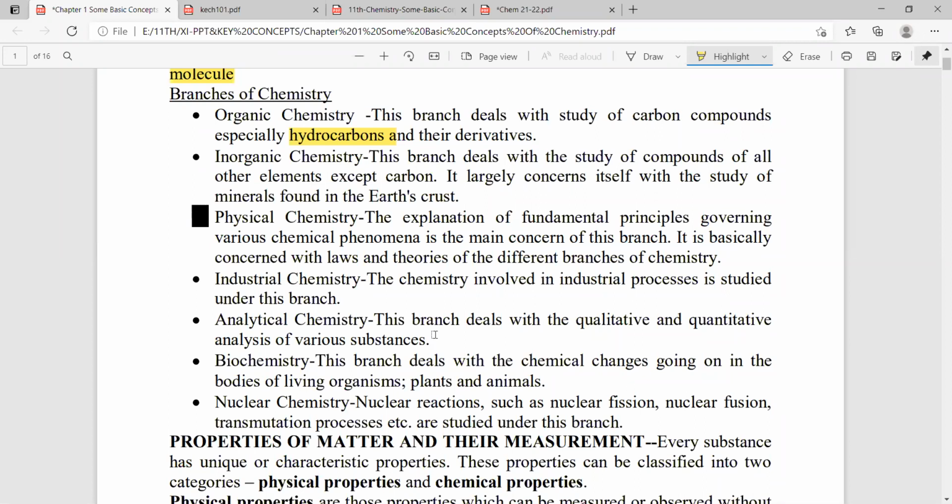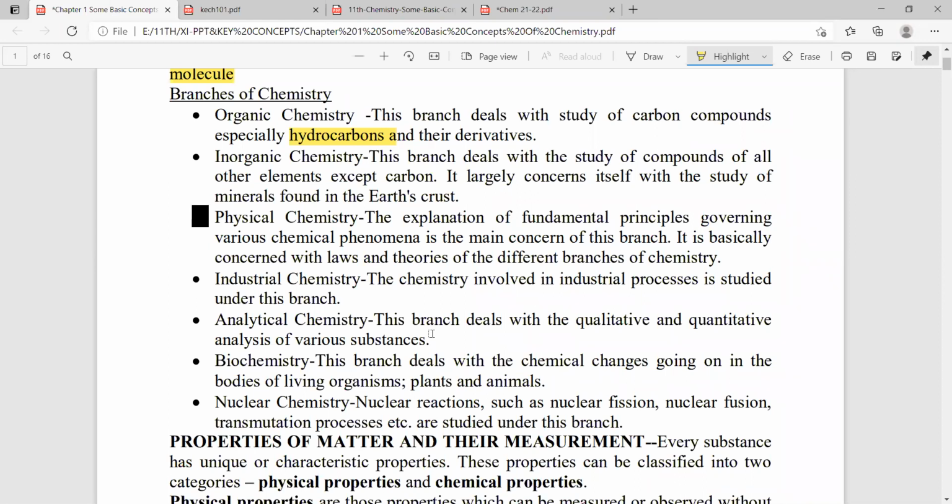If they give you one tablet, you can find what the composition is, how much of each element is there, what the uses are, what the manufacturing date and expiry date are, and how many days the tablet will work. Any tablet or food item will provide a manufacturing date, with best before 3 months, 6 months or 1 year. Even a milk packet says best before 1 or 2 days.